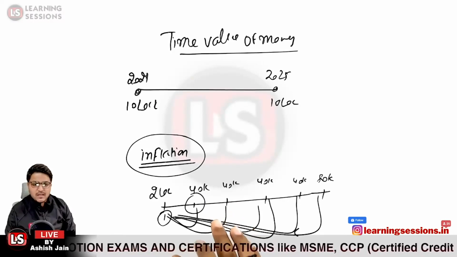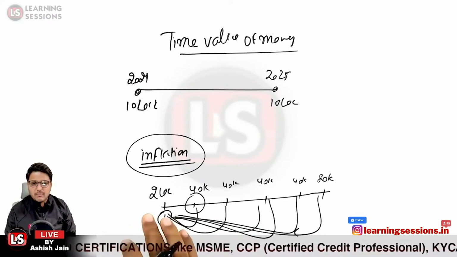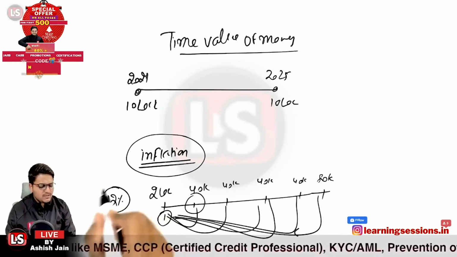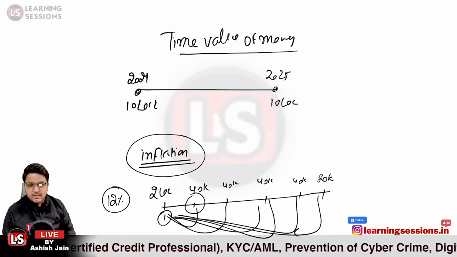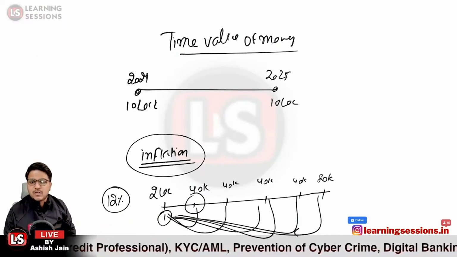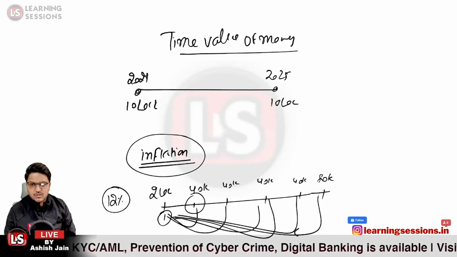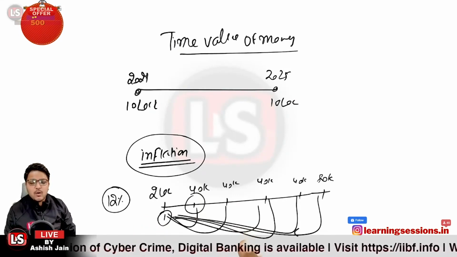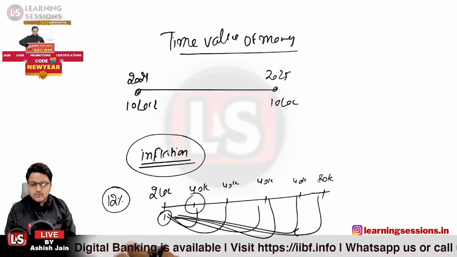Okay, so let us take the case that the market yield is available at 12%. We just assumed that if we are investing right now, we are getting 12% return. So this is an opportunity cost, and further we must be discounting all the future values at this particular discount rate. So this would be the discount rate.